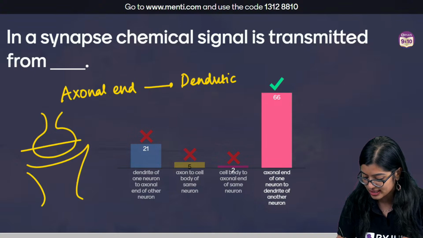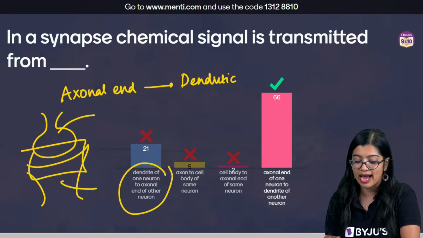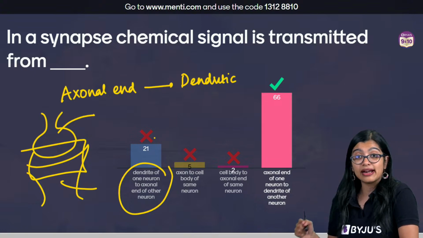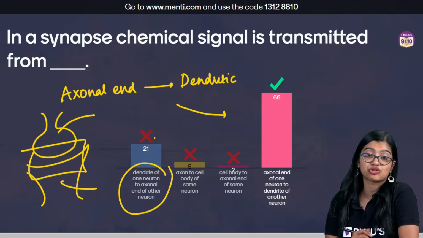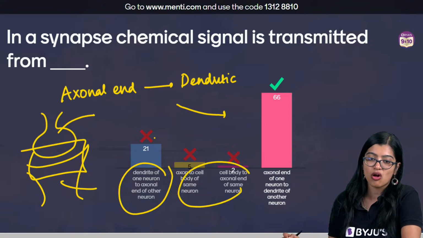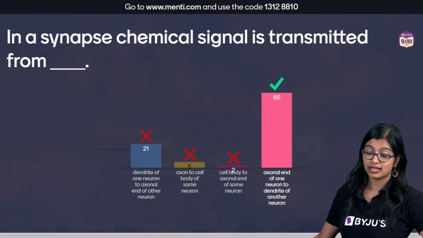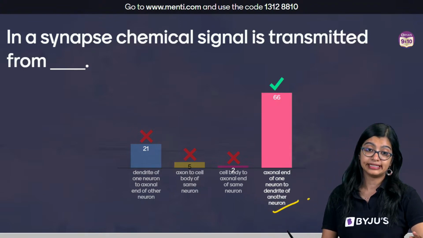Where is the synapse? It's here. Axonal, dendritic. Not dendrite to axon. This is wrong, right? Dendrite to axon is how the impulse gets transmitted. And these two, of course, axon to cell body. These are all wrong, which is why the correct answer here is option D.